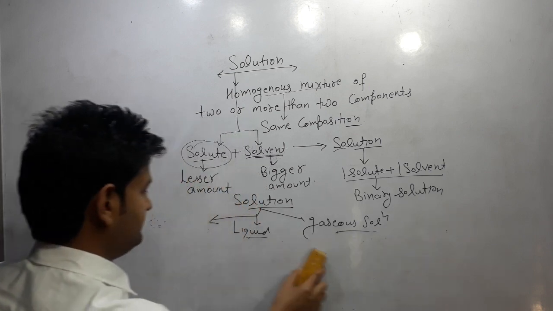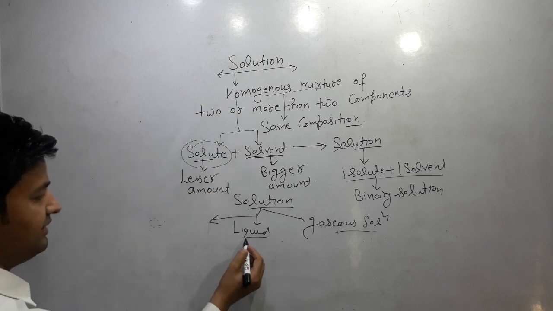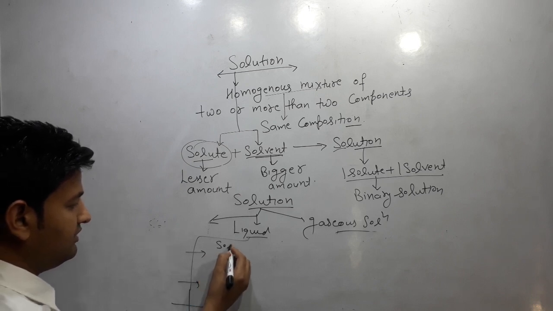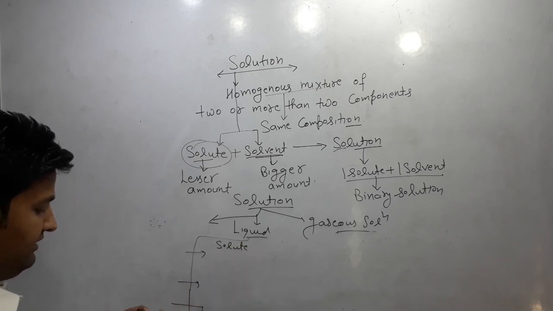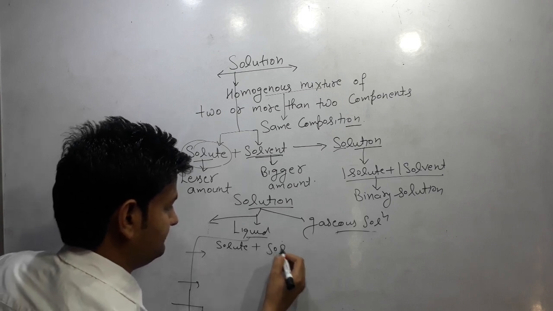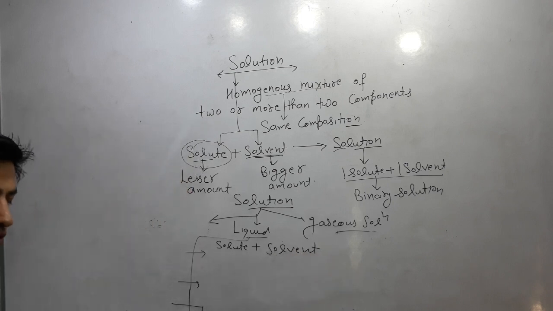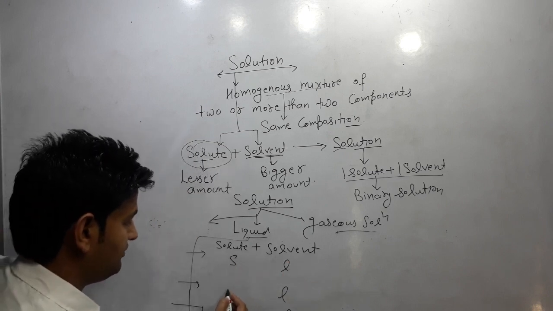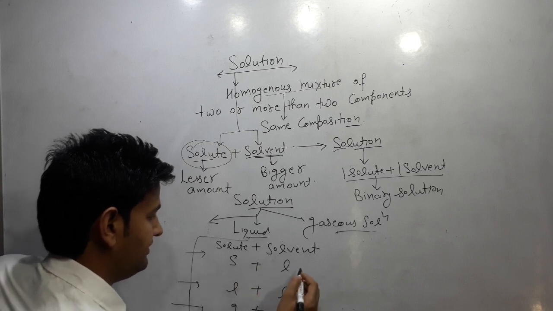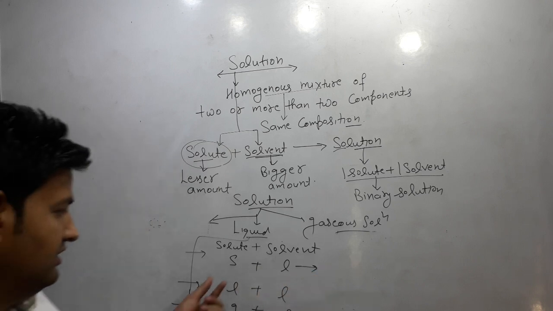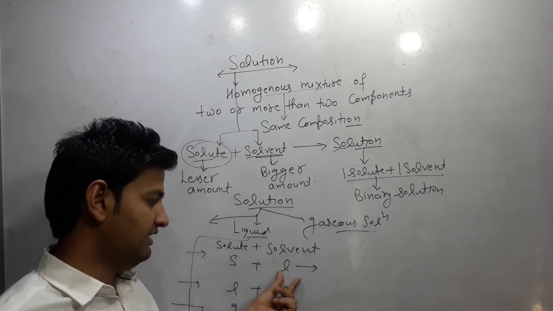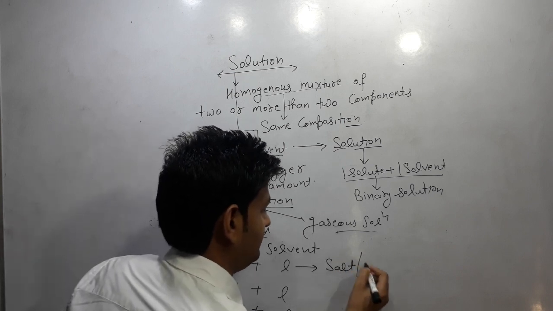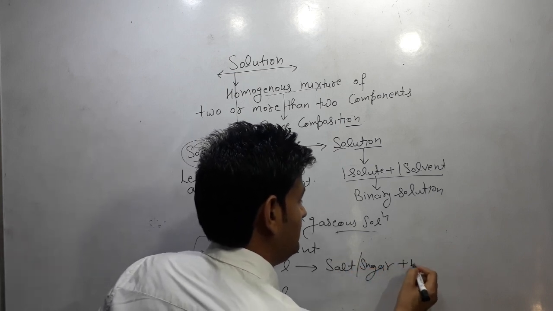Second type of solutions are liquid solutions. Liquid solutions are again of three types on the basis of nature of solute and solvent. In these cases, solvent is liquid, but solute is solid, liquid or gas. When solute is solid and solvent is liquid, the example is salt or sugar in water.